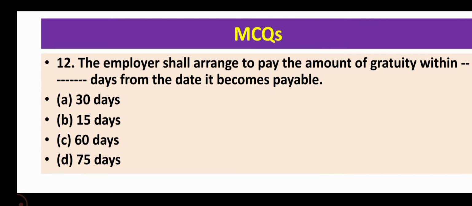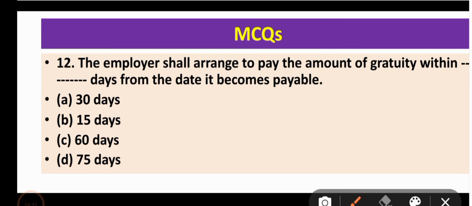Now come to question number 12. The employer shall arrange to pay the amount of gratuity within what days from the date it becomes payable. So the correct option for question number 12 is option A, within 30 days.